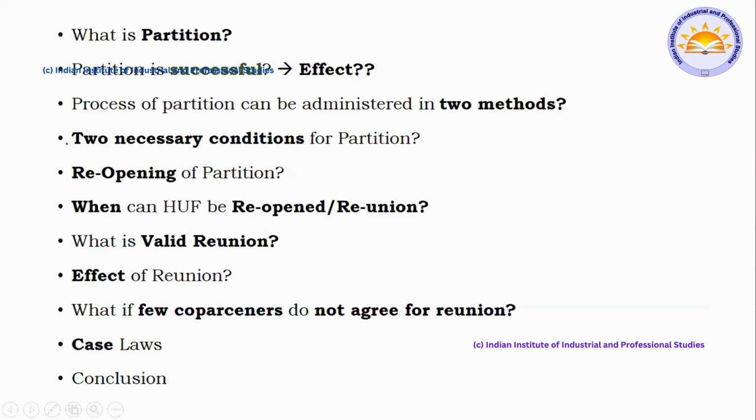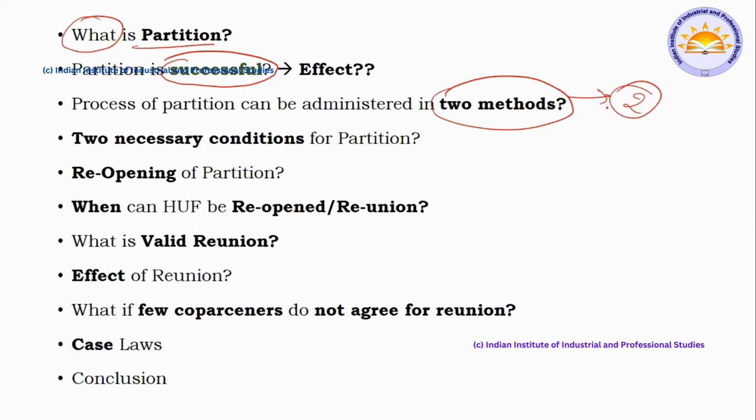So these are certain key points that you have to keep in your mind in order to understand this concept. First one is what is partition? Next, what is the effect of successful partition? What happens after the partition is completed? Next, the process of partition can be administered in two methods. What are the two methods in which partition can be done? Next, there are two necessary conditions in order to enforce the partition. What are those two necessary conditions that we'll be learning?